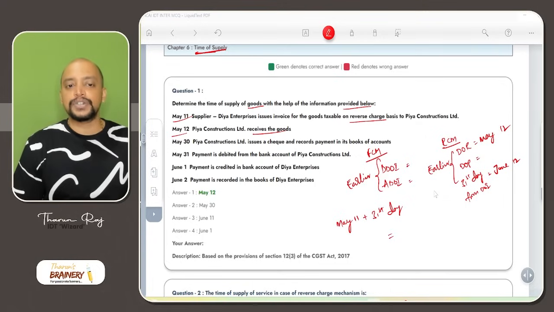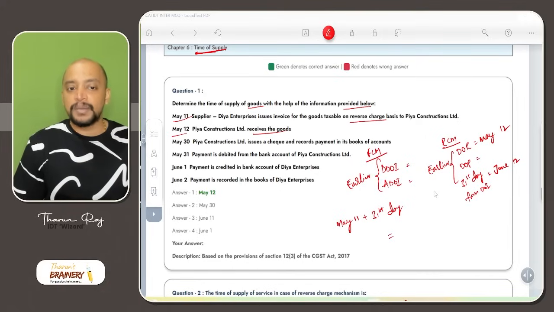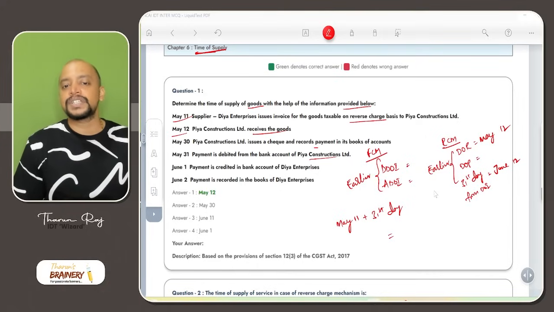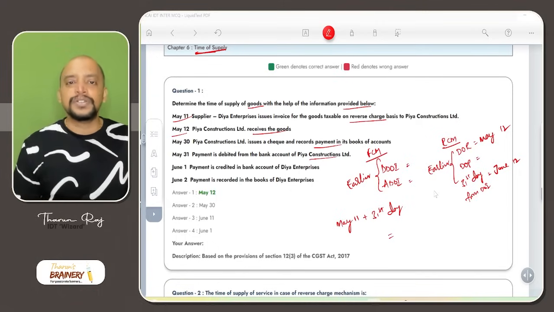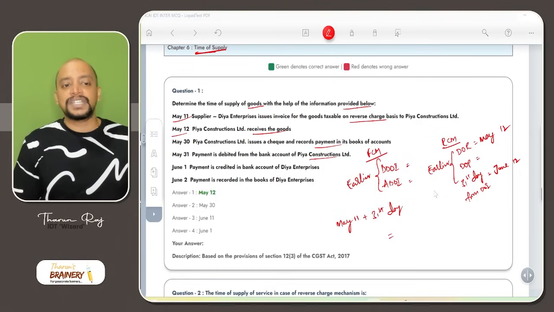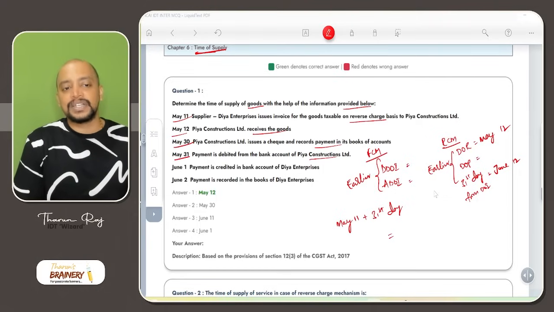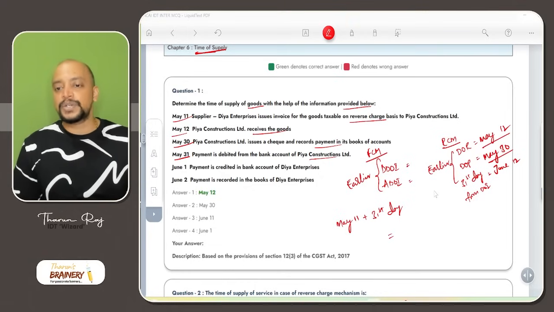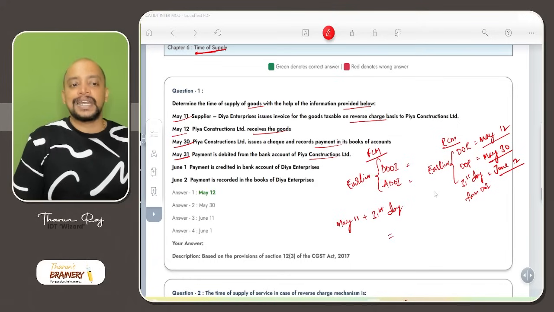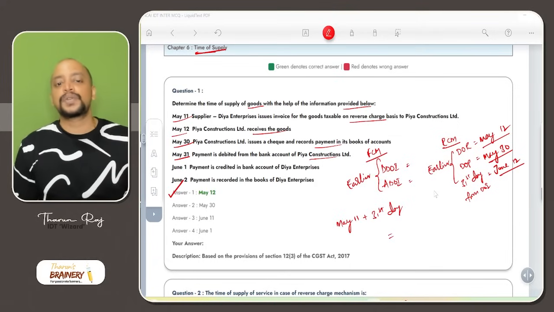So Priya Constructions issued a check and records the payment in its books of accounts. Payment is debited from the bank account of Priya Constructions. So what is the meaning of date of payment from the recipient's point of view? Date of entry in the books or date of debit in their bank account, whichever is earlier. So May 30 or May 31, whichever is earlier, is May 30. Therefore, out of these 3 dates, May 12, May 30 and June 12, the earlier date is May 12. So that will be taken.